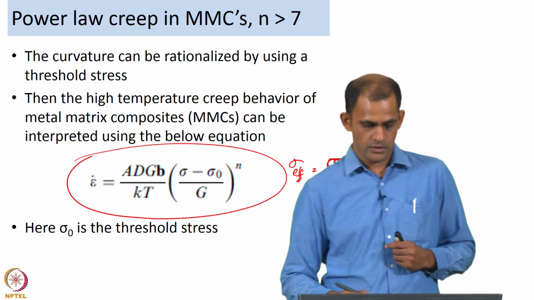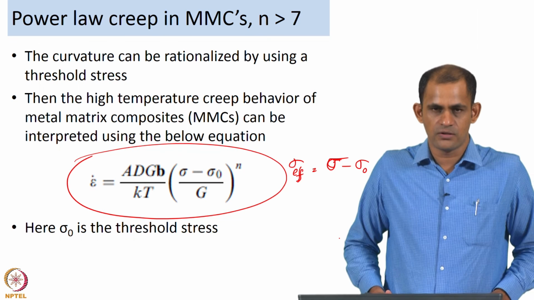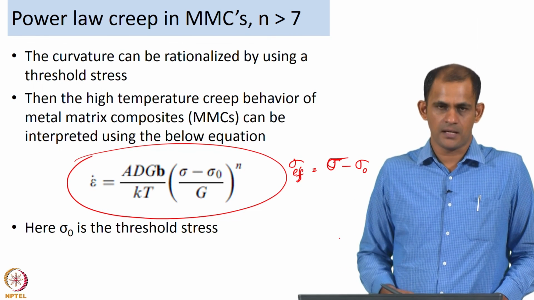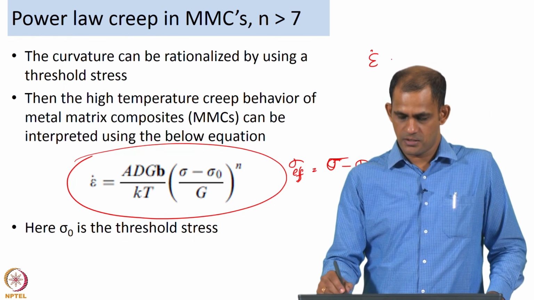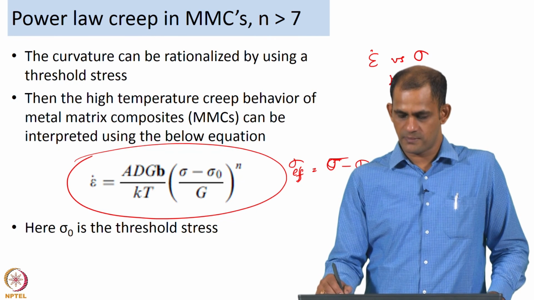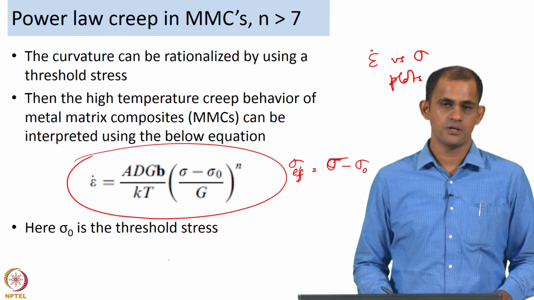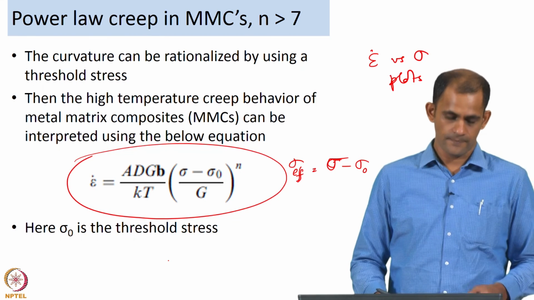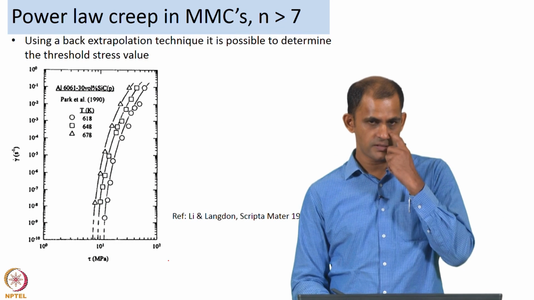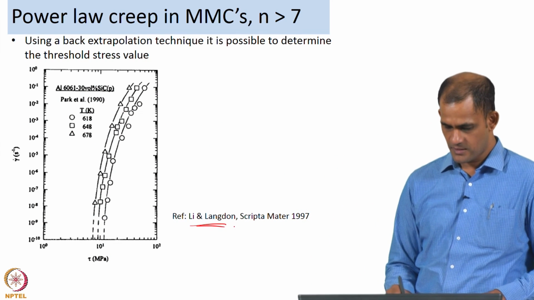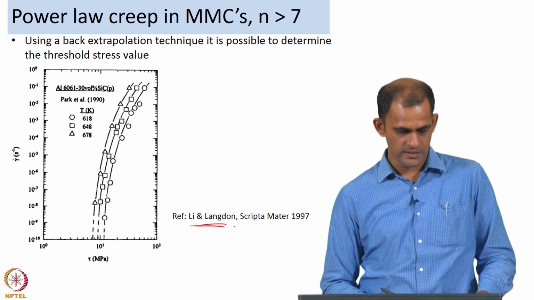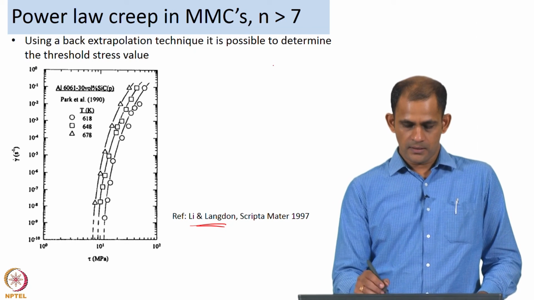Now, one can find the value of sigma naught from the strain rate versus sigma plot. One simple approach that has been proposed by Lee and Langdon is a back extrapolation technique.